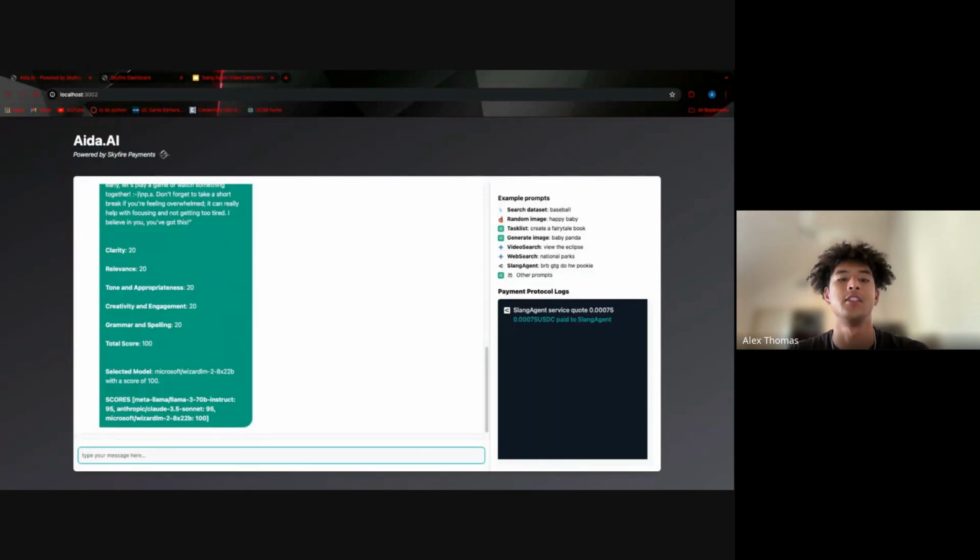This is Ada. She's a basic assistant interacting with other agents on the back end and using Skyfire to pay for these services without a developer needing to have a subscription or credit card for every service. You'll see Ada pay for the services of another agent that me and another intern have made called Slang Agent.